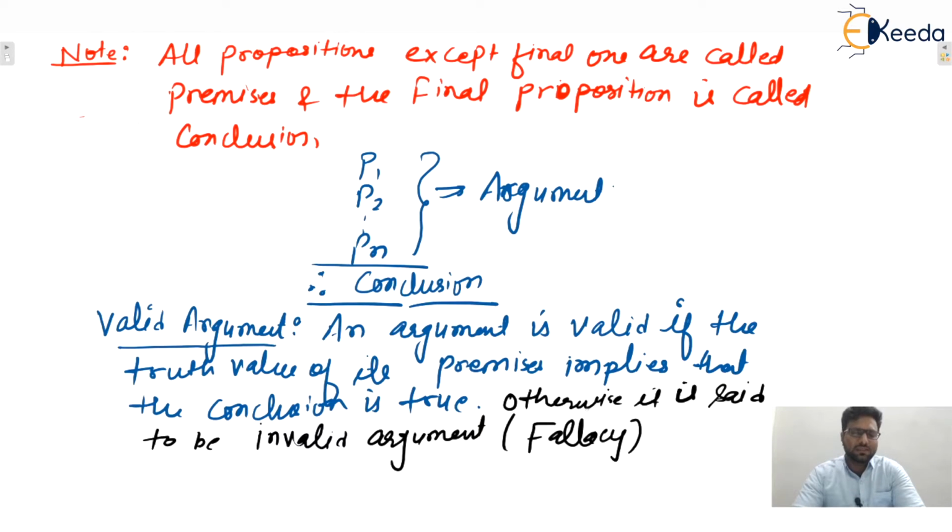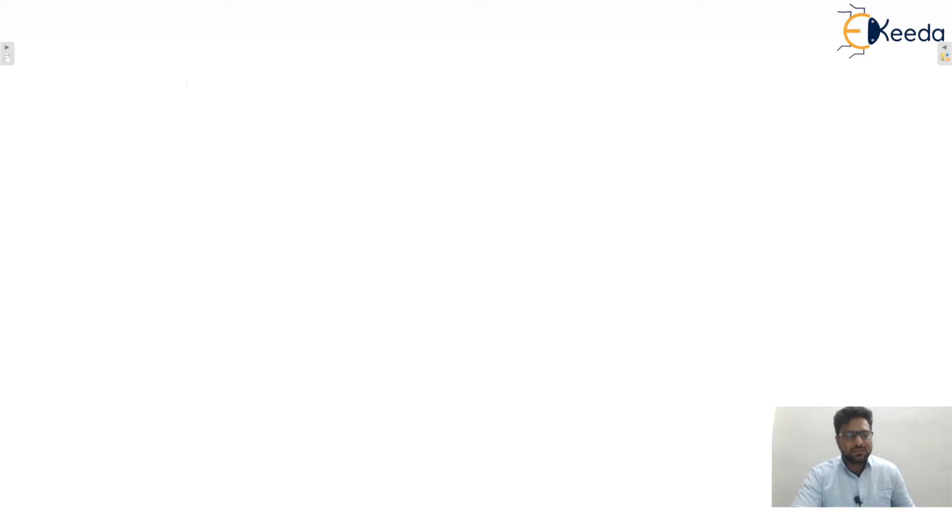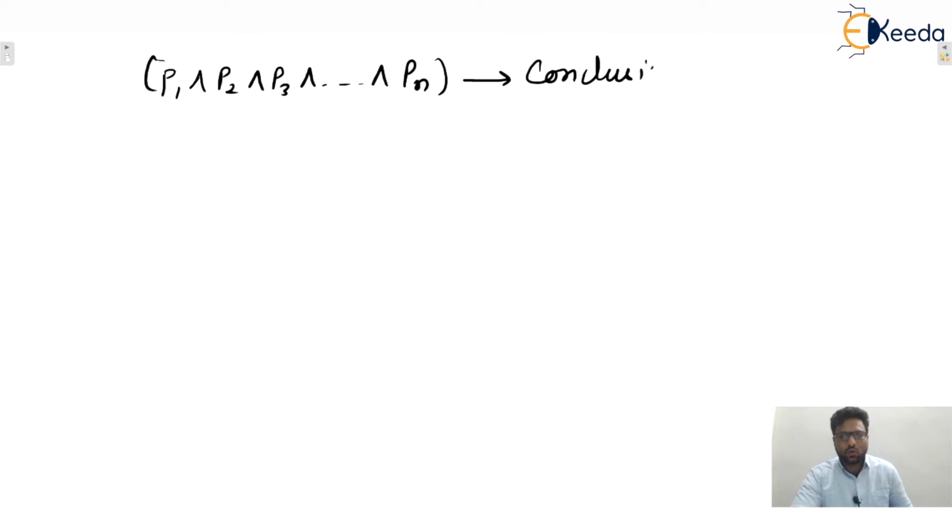So what is the meaning of this one? The meaning of this one is the conjunction of all premises. Let's say n premises are there, then the conjunction of all premises implies the conclusion. If it is true, that is, if it is a tautology, then the argument is a valid argument.